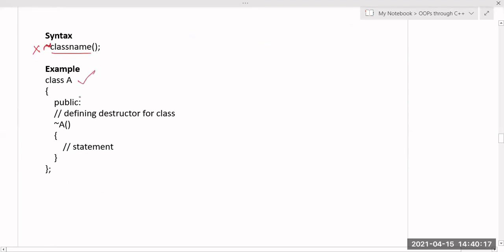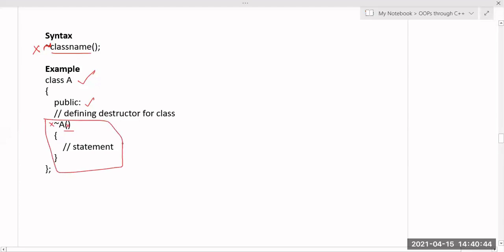So this is your class A. Always you have to define this destructor in the public section, the same as the constructor, which is also in the public section. The name of the class and the name of the destructor should be the same, and it should be preceded with this tilde operator. The destructor does not take any parameters, and it does not return any value. And there is only one destructor.